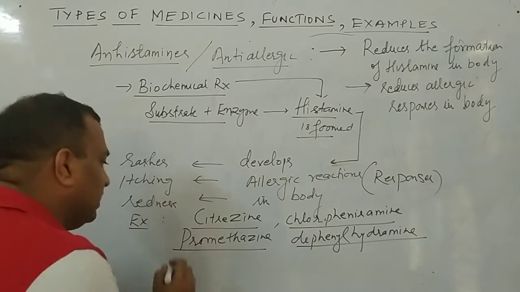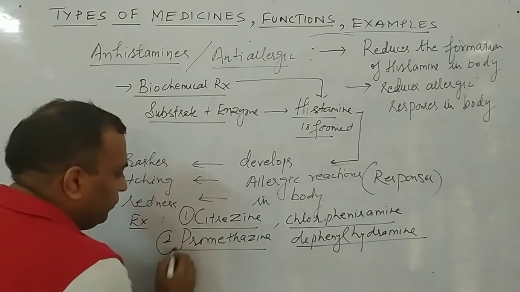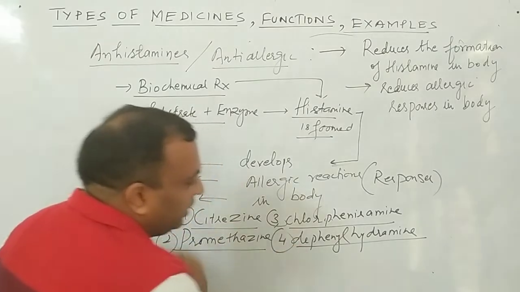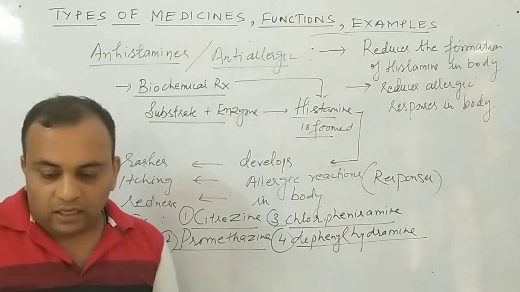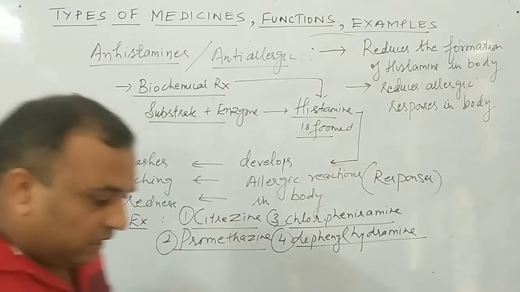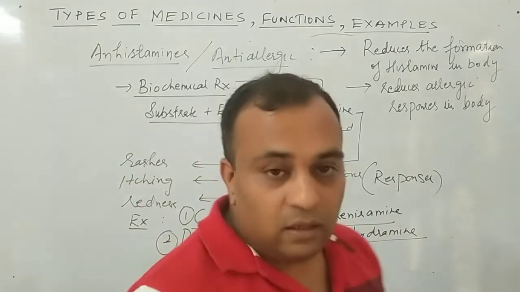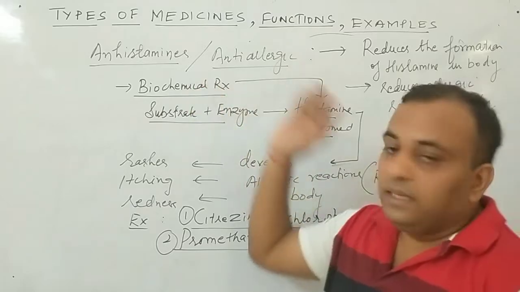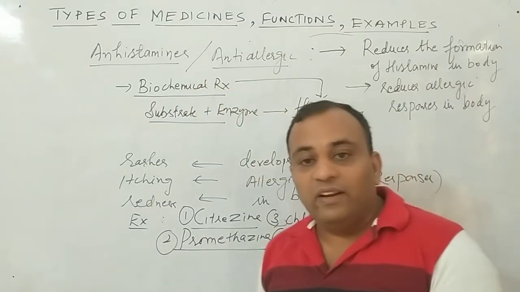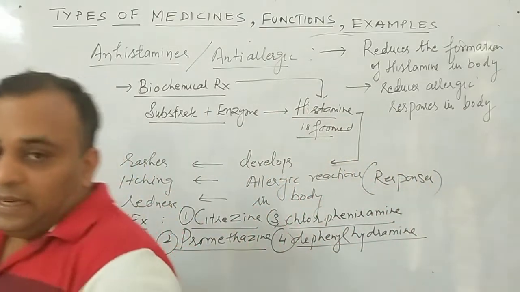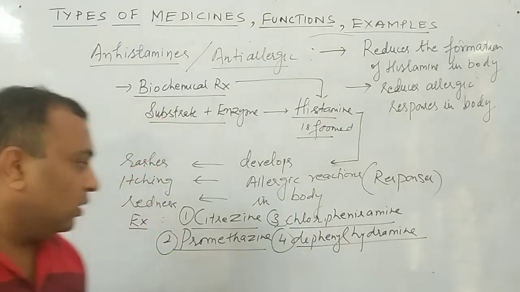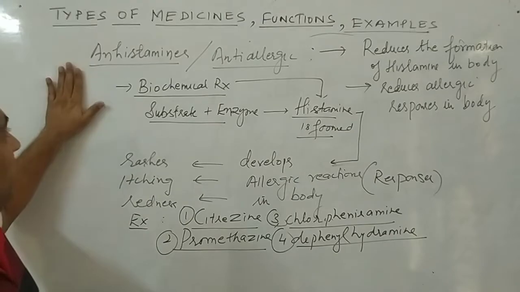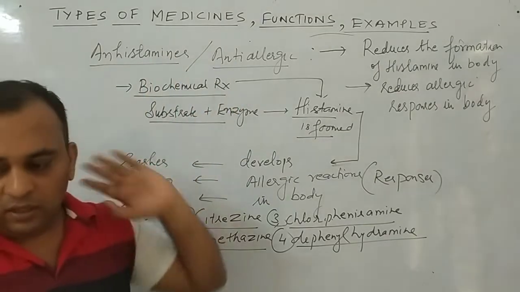So what are the four examples? Number one, cetirizine, promethazine, chlorpheniramine, and number 4 is diphenhydramine. Clear to all of you? And listen student, you know that Benadryl, that is a medicine we are using, that is also this antihistamine. But Benadryl, Avil, these are the brand names, and in this chapter the brand names will not work. You have to write their particular chemical names. So I think it is clear to all of you, antihistamines or anti-allergic medicines.